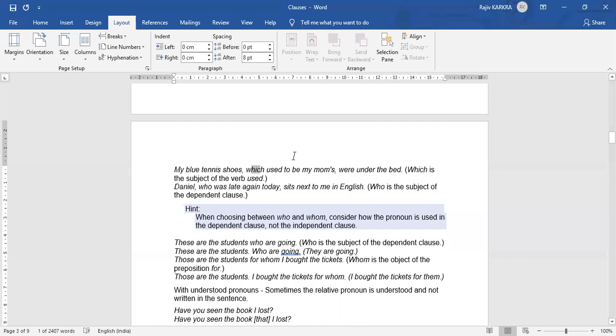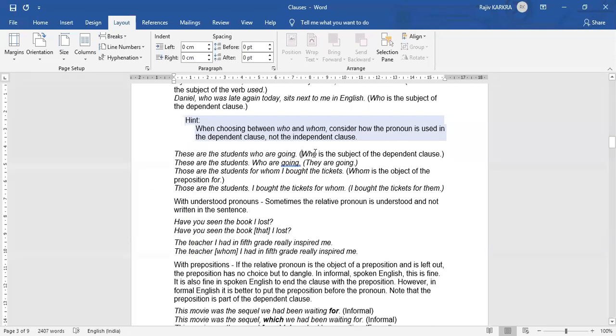There are students who are going. So who? It is the subject. These are the students who are going. So they are going. Those are the students for whom I bought the tickets. Whom? It is the object of the preposition for. These are the students I bought the tickets for. I bought the tickets for them.